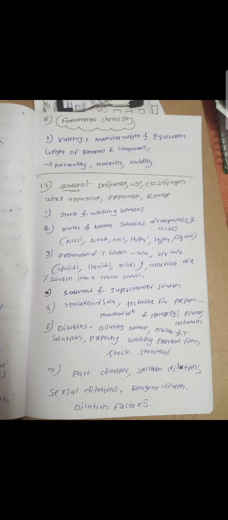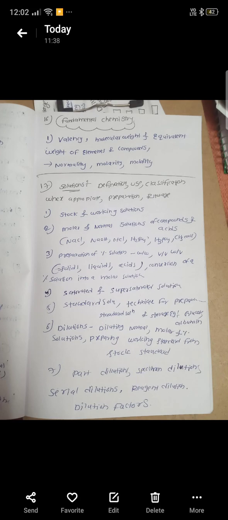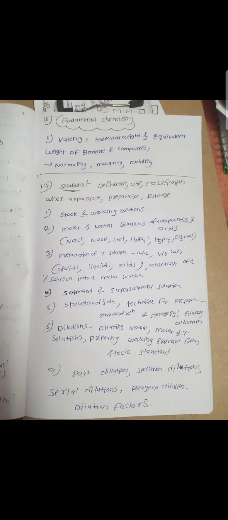The fourth subtopic is saturated and supersaturated solutions, and the fifth subtopic is standard solutions and the techniques for the preparation of standard solutions, their storage, and examples of glucose and albumin. The sixth subtopic is dilutions, where we learn diluting normal, molar and percentage solutions, and preparing the working standard from the stock standard.